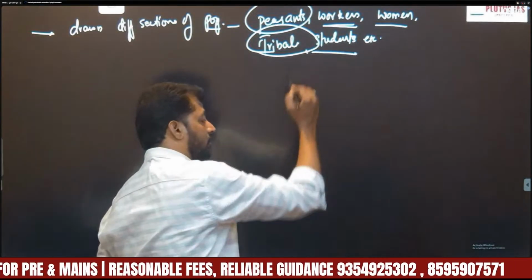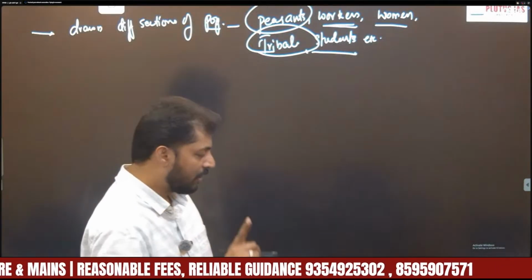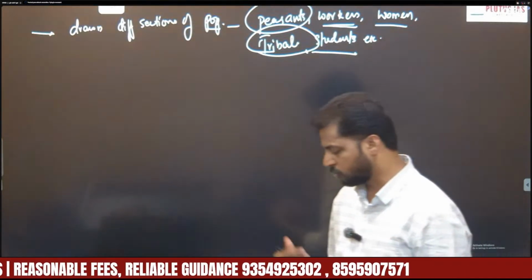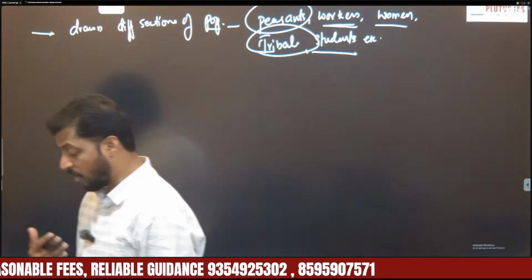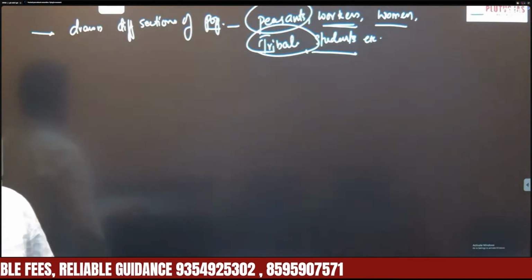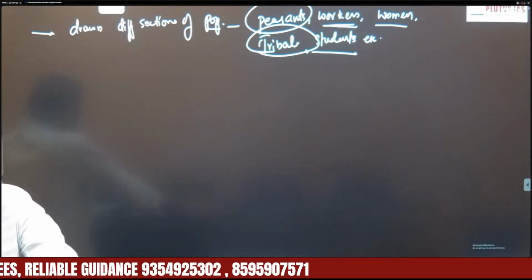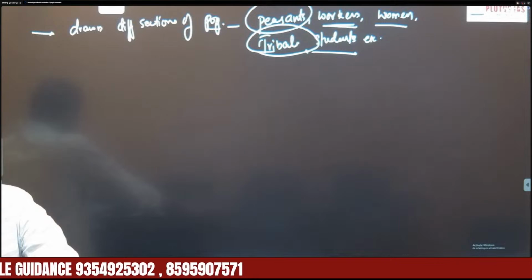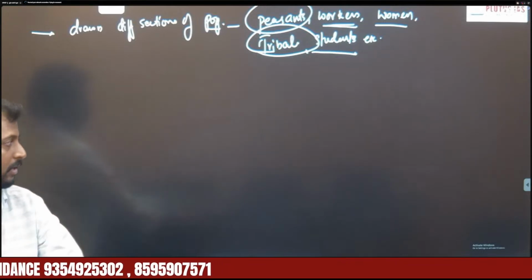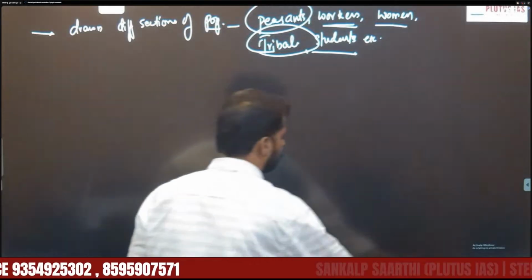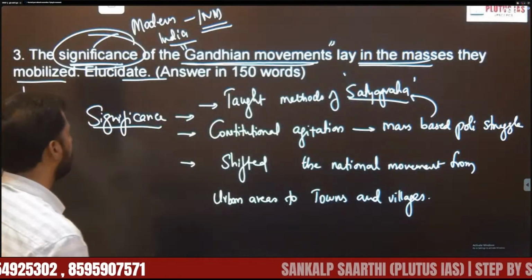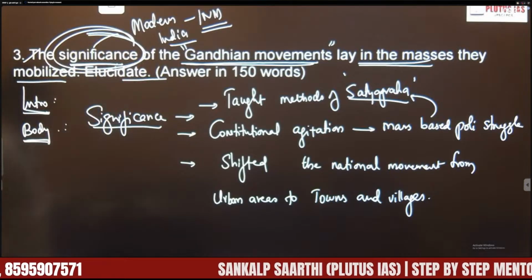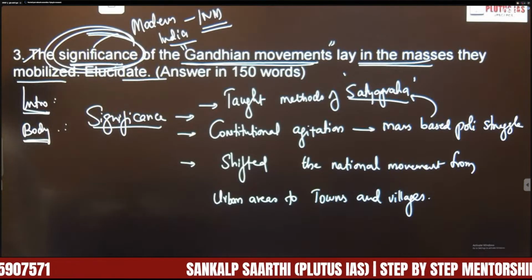Students, most importantly. Gandhi was very much successful in driving students to the national movement. Many students voluntarily left their schools and colleges. They boycotted them and participated and extended support in the national movement. In this way, we can say the Gandhian movements were very much successful in mass mobilization. That is the demand, the significance of Gandhian movements in mass mobilization.